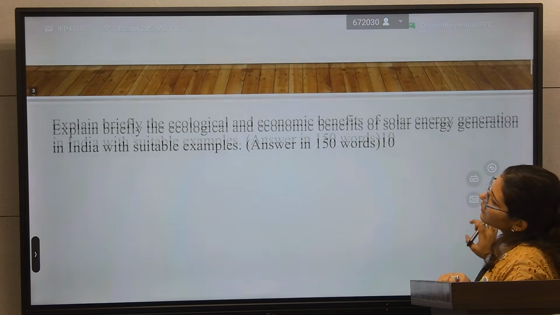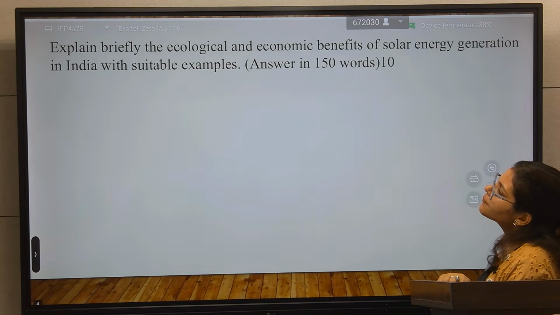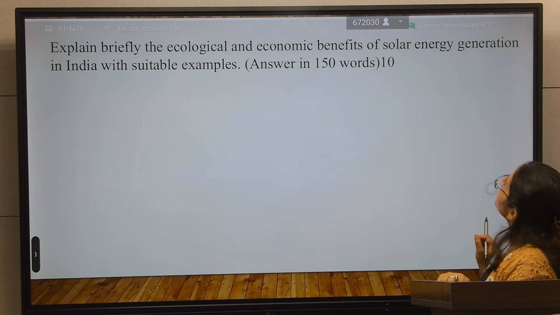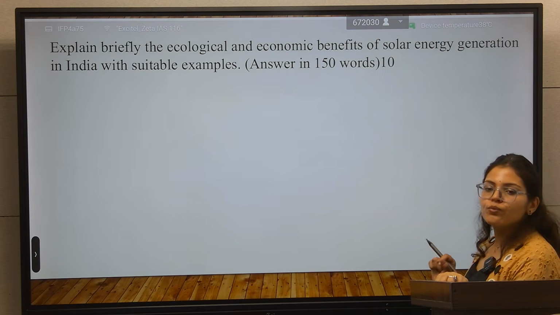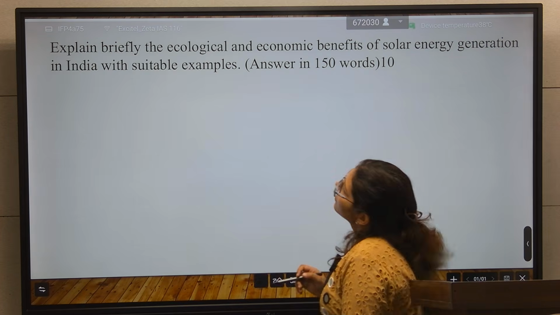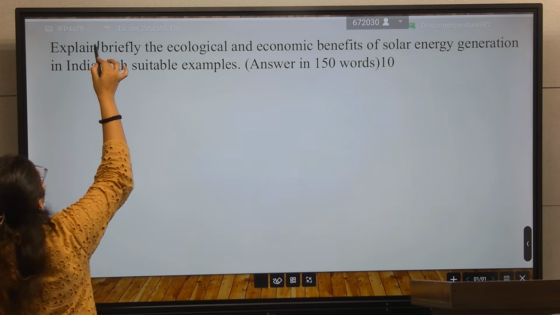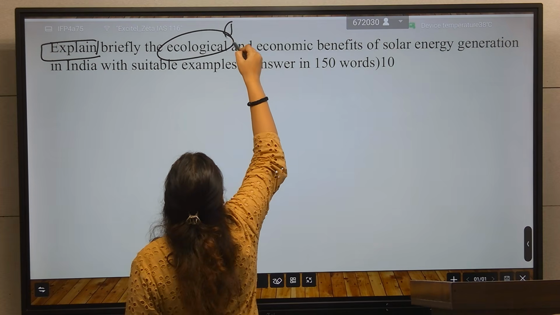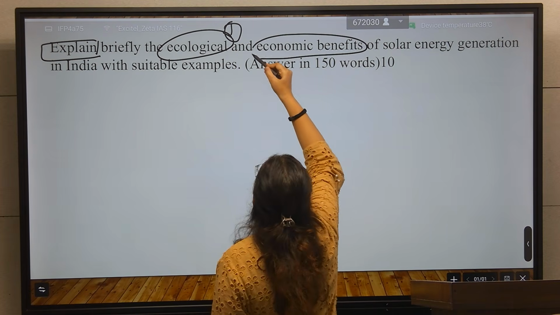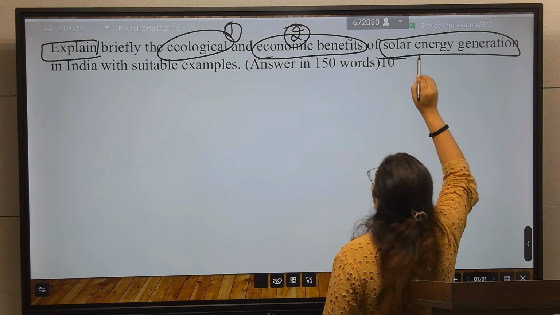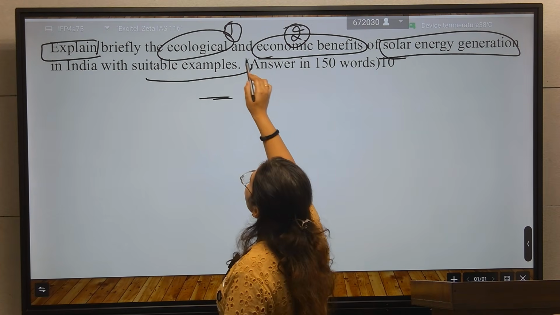Now came our third question, that is: explain briefly the ecological and economic benefits of solar energy generation in India with examples. So here you have to first explain the ecological part, and second the economic benefit of solar energy generation in India with suitable examples.